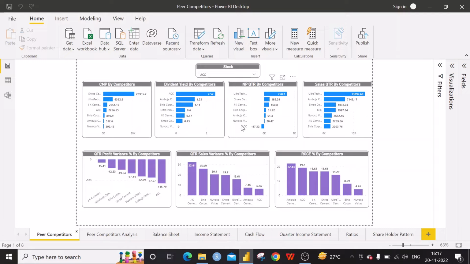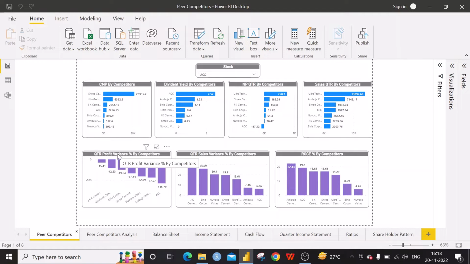So ACC has a great dividend yield with consistency, and this is for net profit in the quarter. ACC's net profit is poor in the last quarter. It is in negative value. At the same time, Ultratech has really good net profit. When we compare sales also, Ultratech has a great number and ACC is somewhere in between.